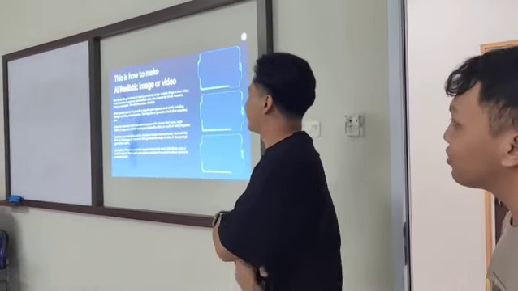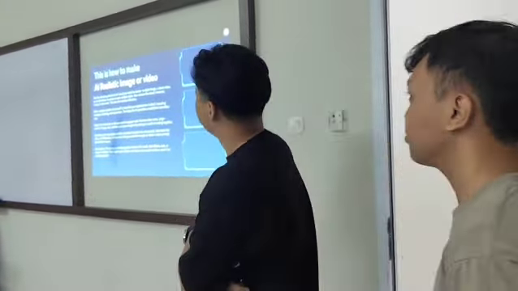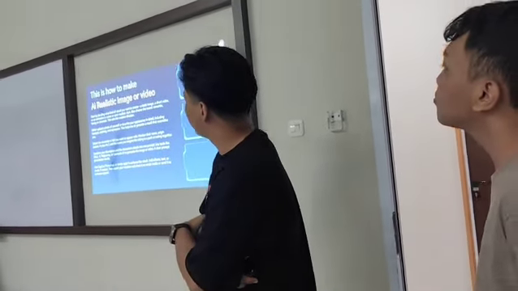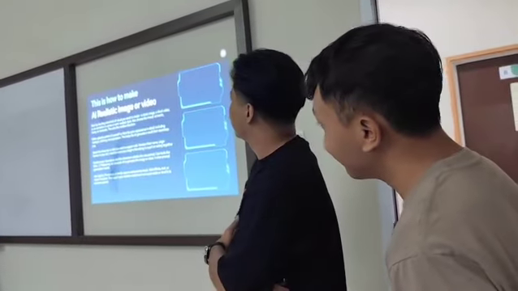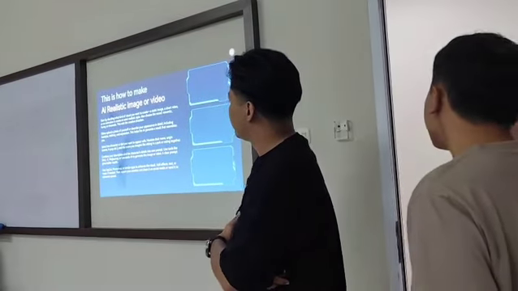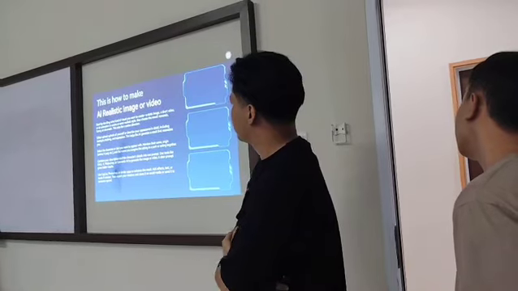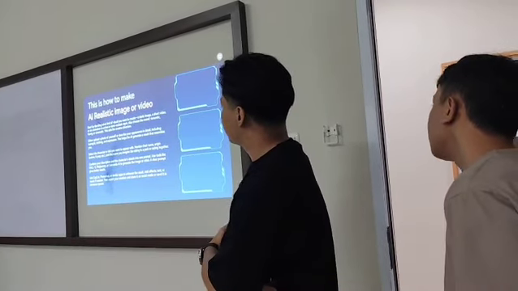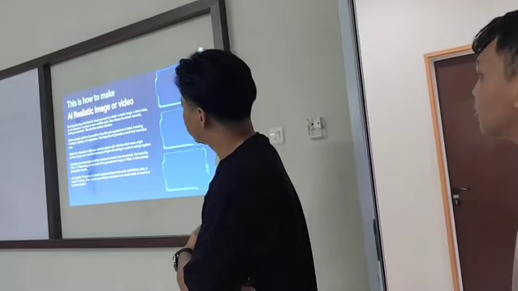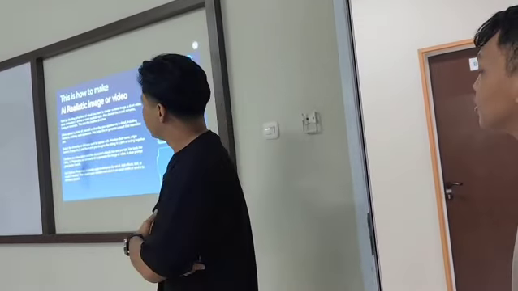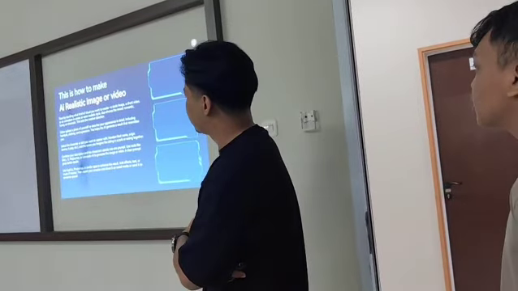And this is how to make an AI realistic image or video. So start by deciding what kind of visual you want to create, a static image or short video or an animation in anime or semi-realistic style. Also choose the mood, for example romantic, funny or cinematic. This sets the creative direction.